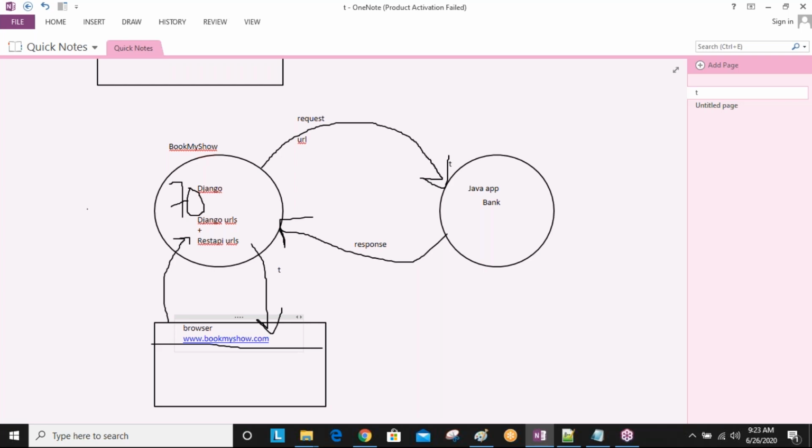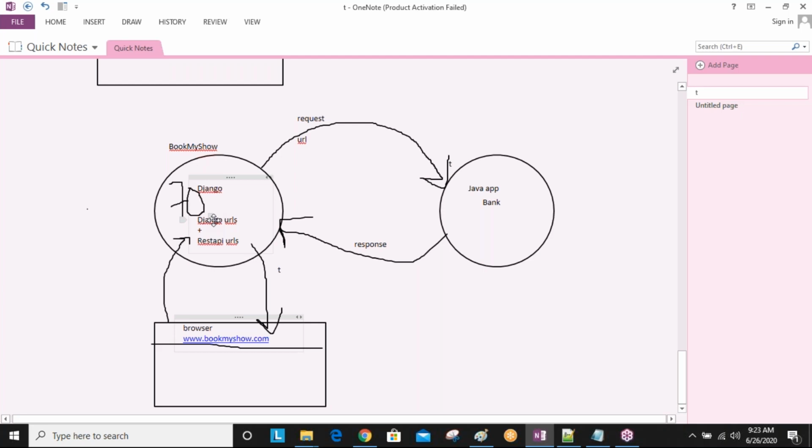Then that request again goes to the Book My Show application, and via Book My Show application it reaches the bank application for paying the money. Okay, so if you want to buy the tickets, you should pay the amount to the bank application. Nowadays from Book My Show application we are communicating with different kinds of banks like SBI, HDFC, ICICI, Andhra Bank, so many.